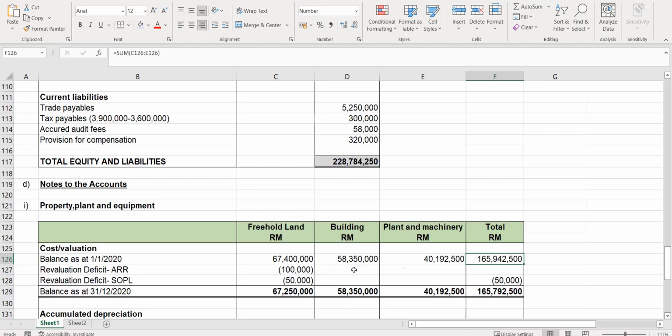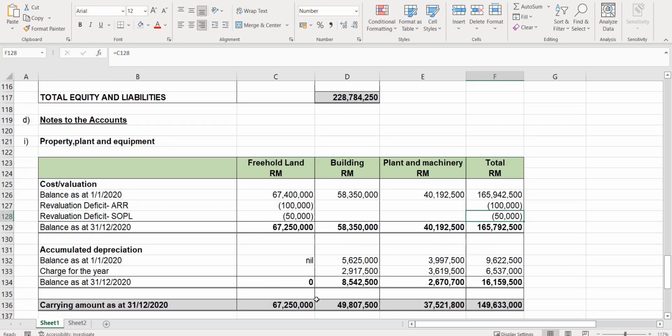But the revaluation, next would be the deficit.